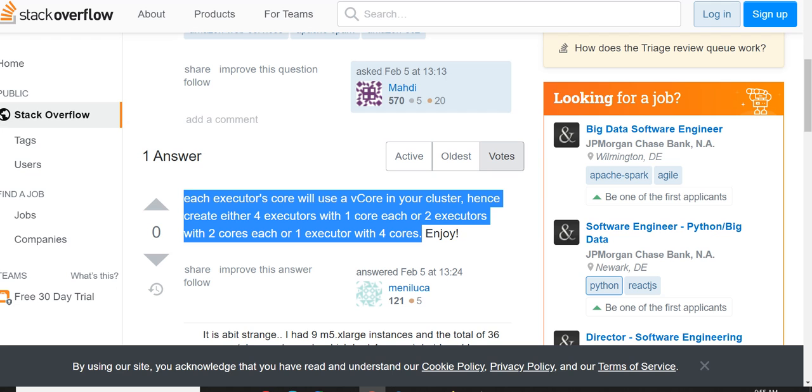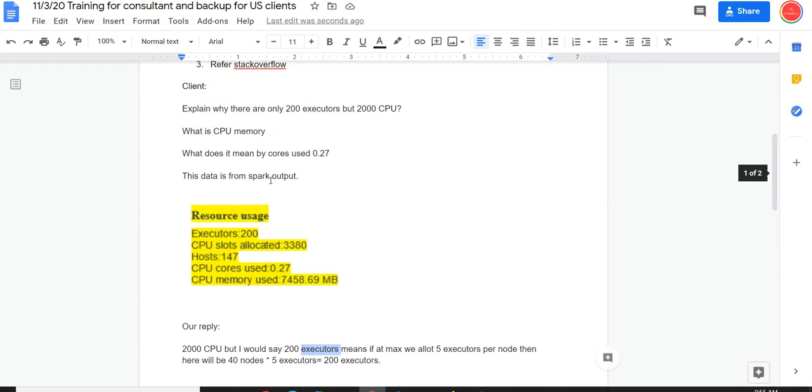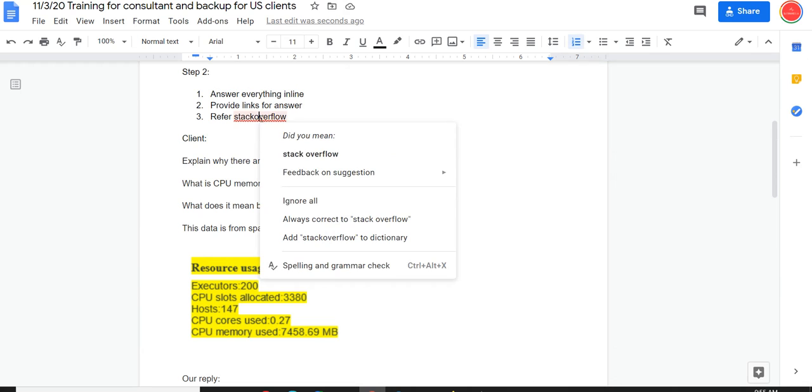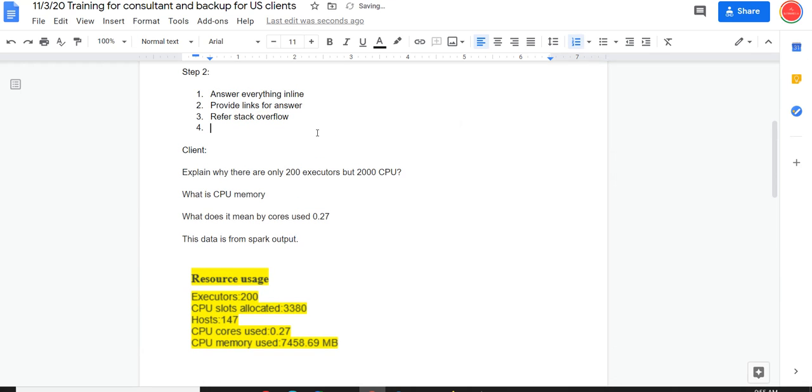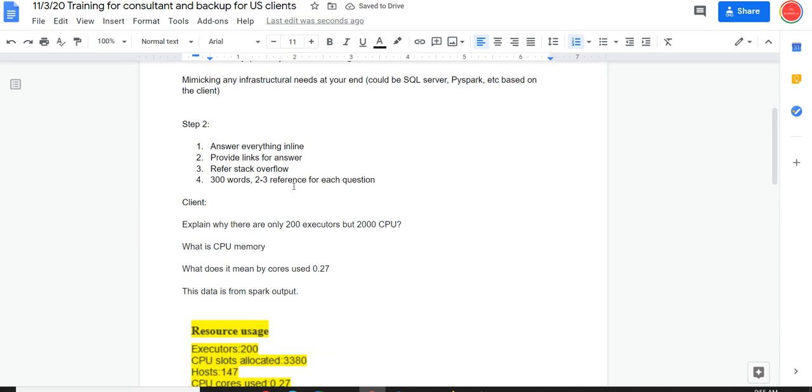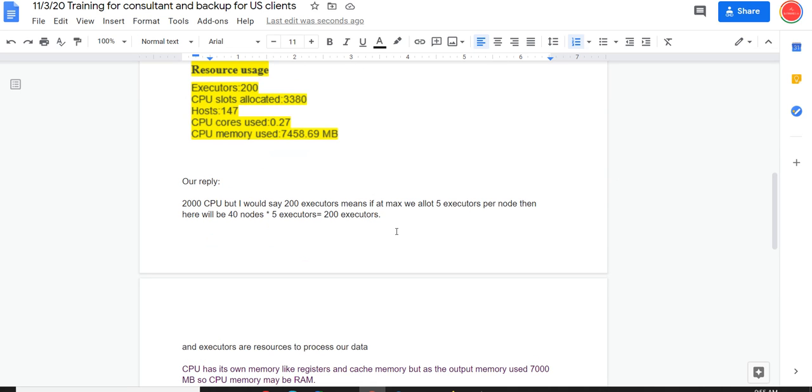Now the thumb rule is we would have 300 words and 2 to 3 references for each question that we get from the client. This is how we do it most of the time. If they want us to expand on this, then we are going to write a page or something. Unless that is told to us, it's only 300 words.